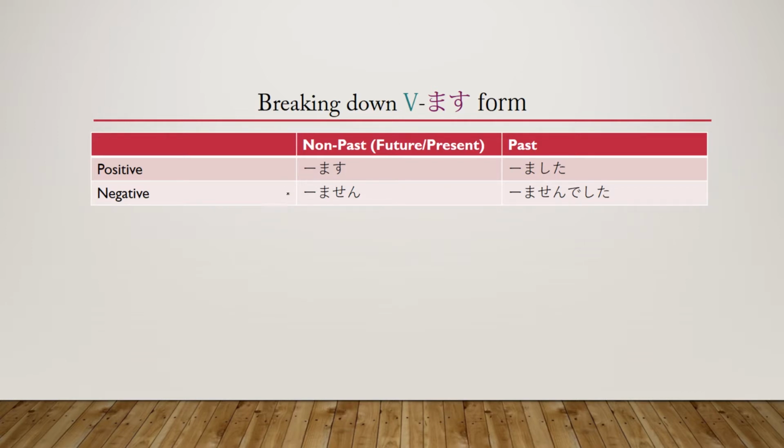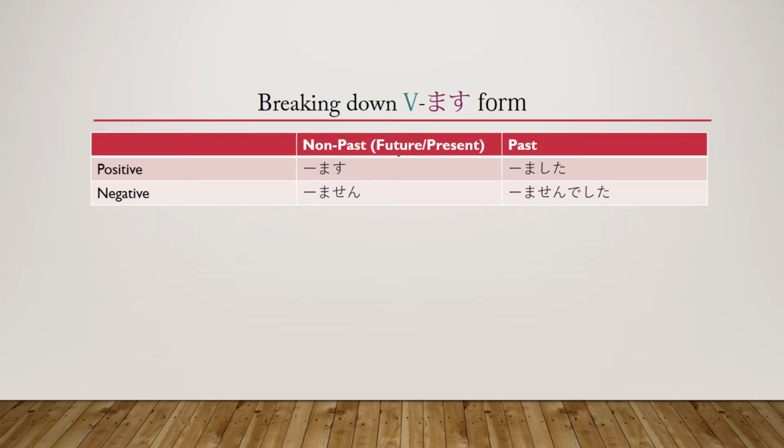So, masu and masen, they are what is known as the non-past. They are not known as the future. They're not known as the present. They're known as the non-past. Why? Because they can be either. They can be the present and they can be the future. When referring to the present, it's not like I'm running right now. That is not what it means by the present. That's actually considered present progressive, and that's like an ing verb in English where you'd say I'm running, I'm jumping, something like that. That is not this form.